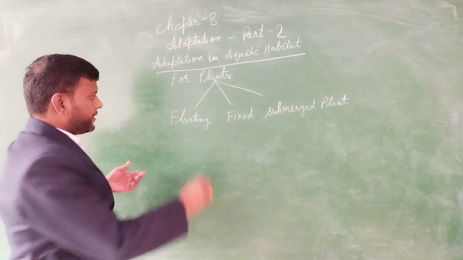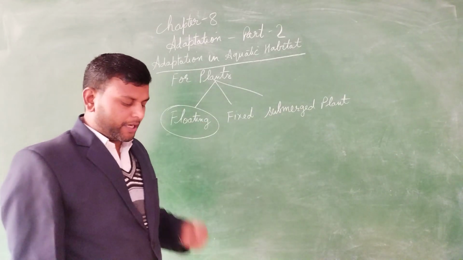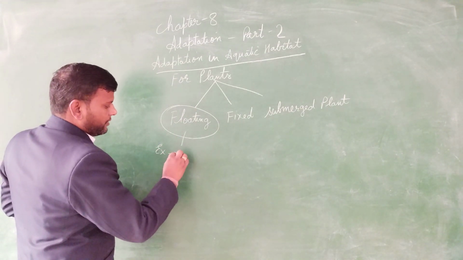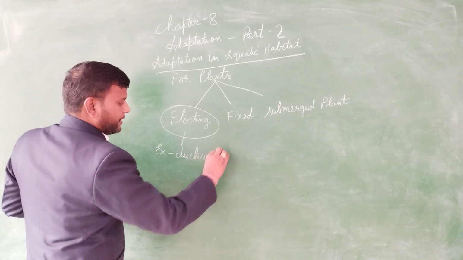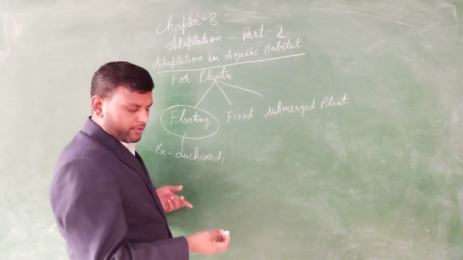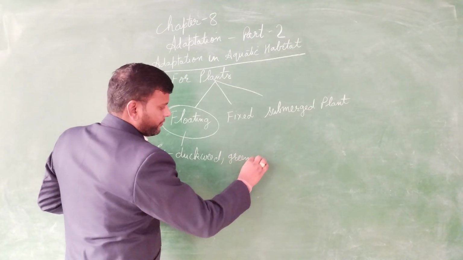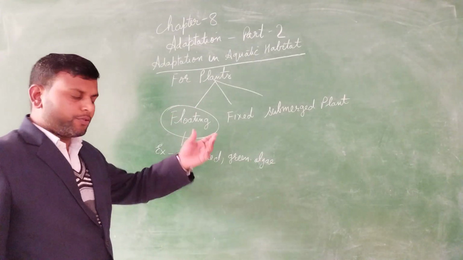Now we will discuss the first one, that is floating. Examples of floating plants are duckweed and green algae, and so many others.